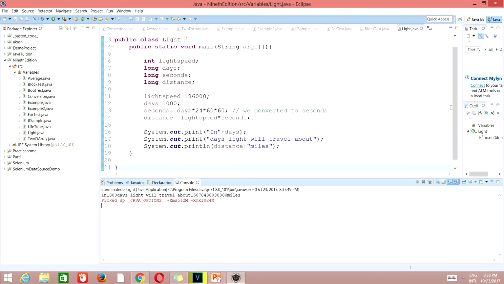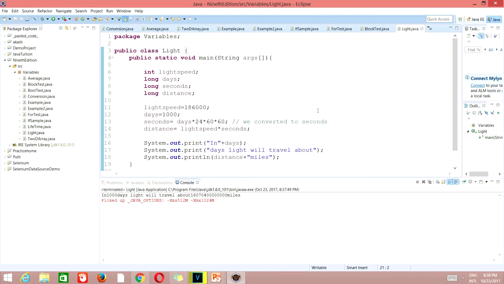Now we'll have a quick glance at the program. We have taken the package variables, then we have declared public class light, then we have taken the main method, that is public static void main string args. Then this is the main body of the program, where we have declared int light speed, long days, long seconds, long distance. The reason I have taken long is because they consume much of the value.